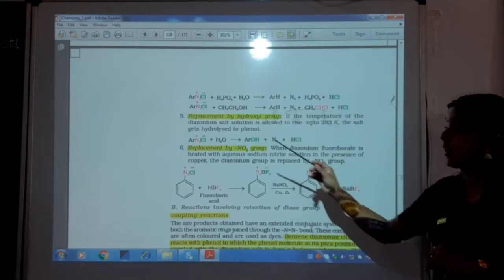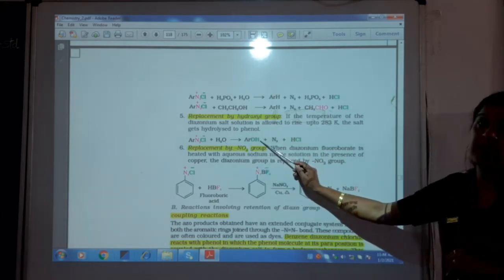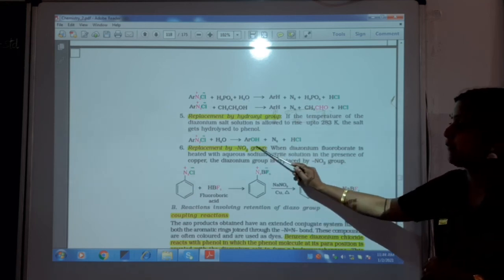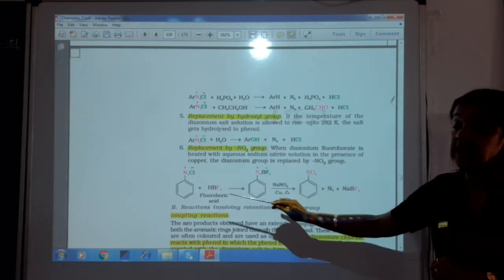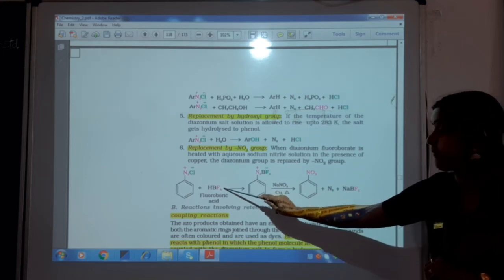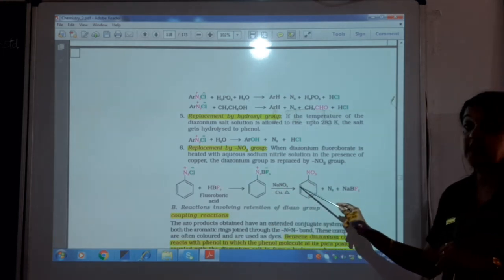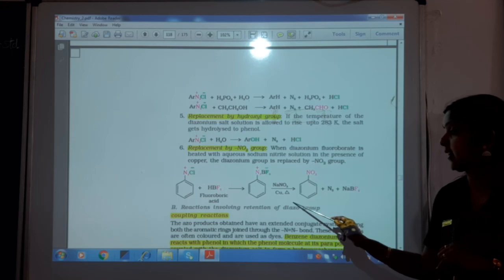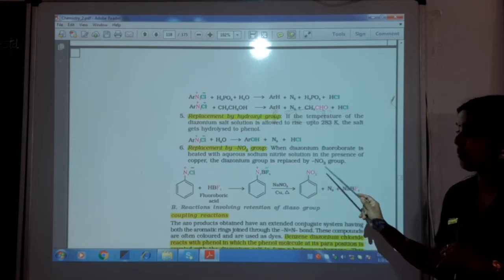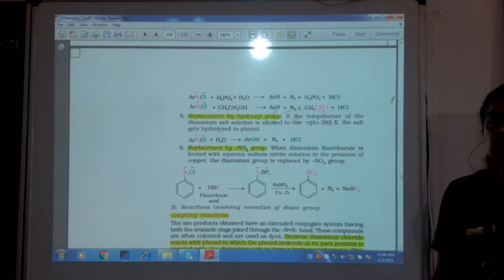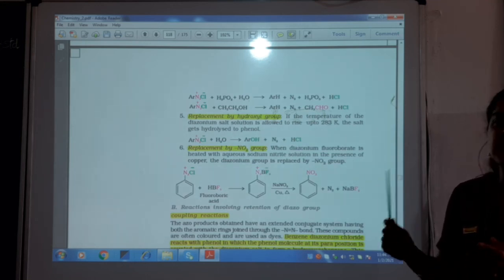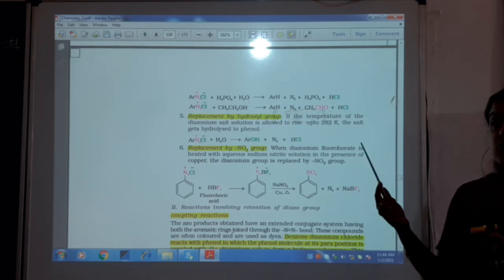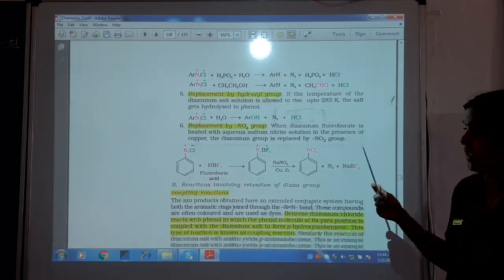Now if I replace it with water, I get my alcohol group, that is phenol. And if I want my nitro group, I can also do the same thing, where first I treat with HBF4, which again on treatment with sodium nitrite and copper, I get my nitrobenzene. These reactions you may find a little bit confusing, children, but definitely when it comes to replacement, the structure is the same, only the reagents you should remember, which one we are using.